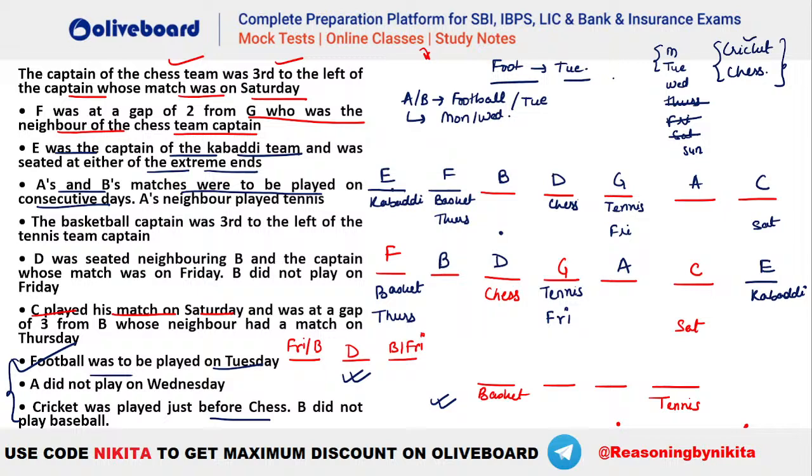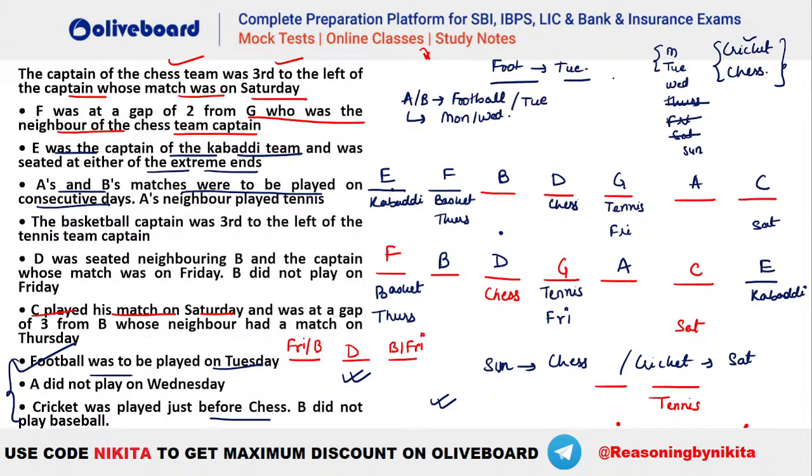If you take, let's say, D chess on Sunday, that means Saturday should have been your cricket, right? So you can see that's a possibility that you take Sunday. What happens here is, let's say we take Sunday here. Sunday is for chess. That's a possibility. And similarly, cricket is for your Saturday, right? That is a possibility. You can have your C cricket. That's absolutely possible. So Sunday chess, cricket Saturday, ये एक possibility है.